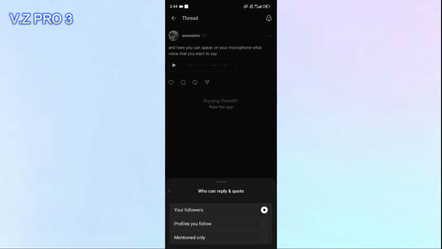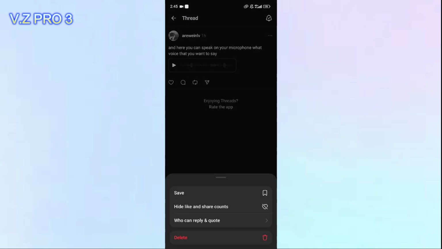Here you can choose your followers, profiles you follow, and mentioned only. If you want all your followers to be able to reply and quote your post, you can just choose this. But if you only want profiles you follow to reply and quote, you can choose this one. Or if you want only the people you mentioned on this post to reply and quote, you can just choose mentioned only. I will choose profiles you follow, so only they can reply and quote my post in here.